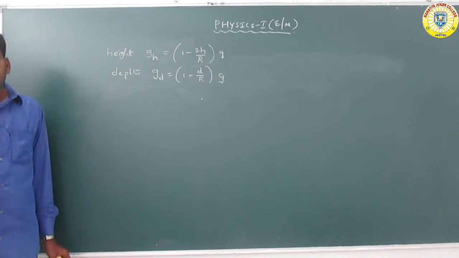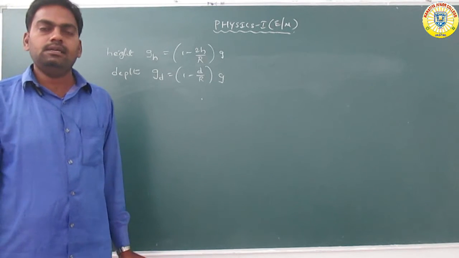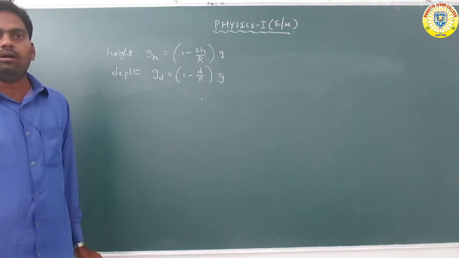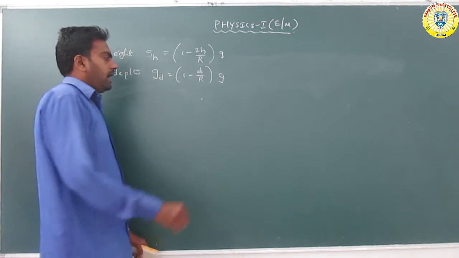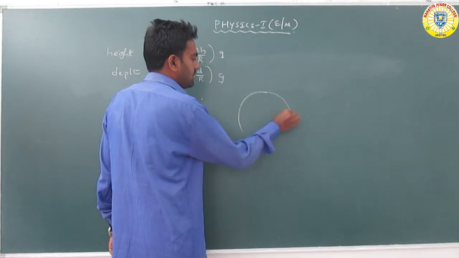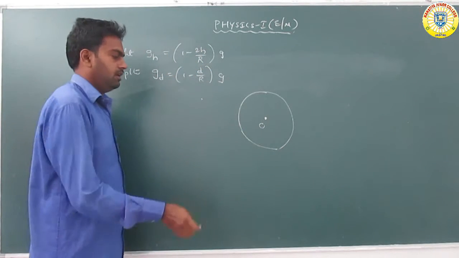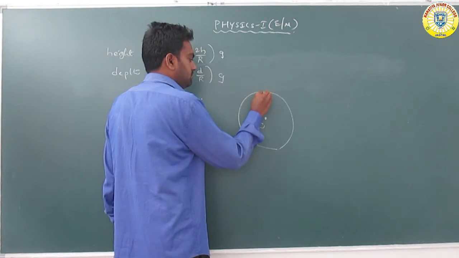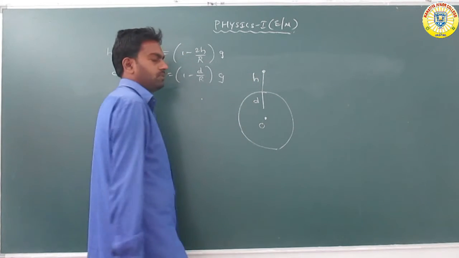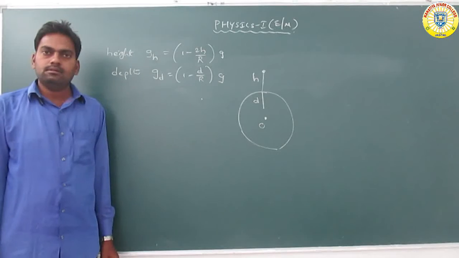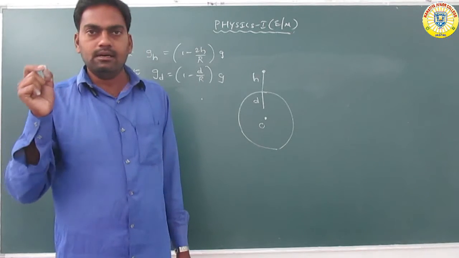So at a depth d, the acceleration due to gravity g_d is equal to (1 minus d by r) into g. Now we take the same height and the same depth. This is the planet, the earth, and this is the center of the earth. The depth is taken as d, and the same height is h.